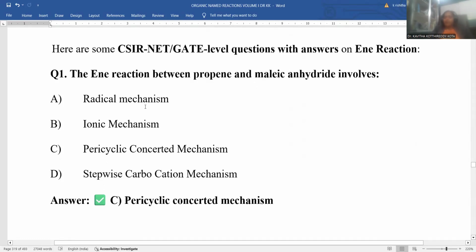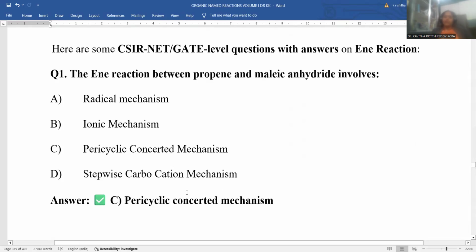Right, so a radical mechanism may not be followed, you didn't observe. Ionic mechanism is also not possible. Stepwise carbocation, you noticed? Have you noticed any ions within the system? No. Simultaneous migration: one bond is moving, another bond is moving, another bond is moving within the same fraction of time. So that's the reason why it is said to be a concerted mechanism. You need not isolate or think about intermediates within; rather it is a concerted mechanism, a pericyclic reaction.